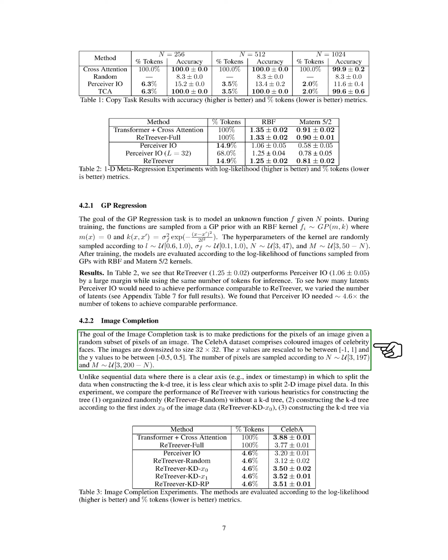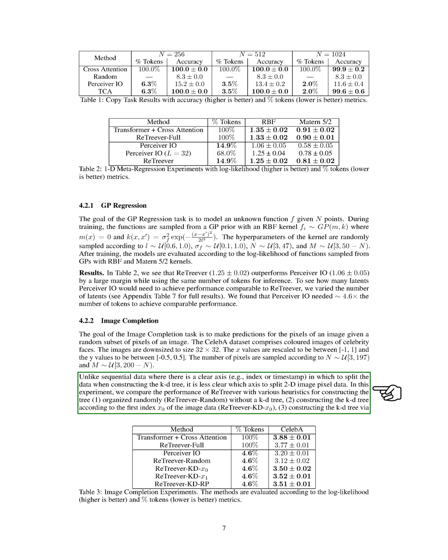In the image completion task, we aim to predict the pixels of an image given a random subset of pixels. We use the CelebA dataset, which contains color images of celebrity faces. These images are downsized and the pixel values are rescaled. The number of pixels are randomly sampled within certain ranges. Unlike sequential data, where there's a clear way to split the data when constructing the tree, it's less clear how to do this with 2D image pixel data.